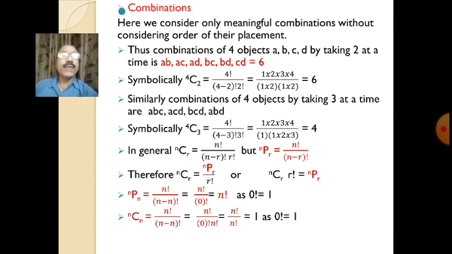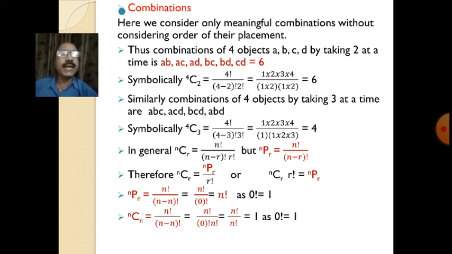So if we choose n objects at a time from n distinguishable objects, that is nPn, the permutations of n objects from n distinguishable objects, it is n factorial divided by (n minus r) factorial.